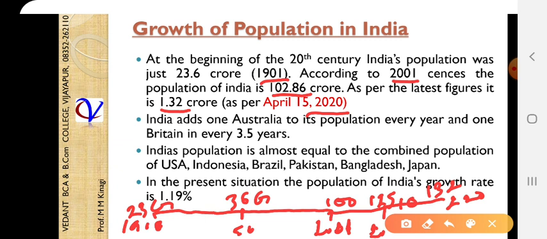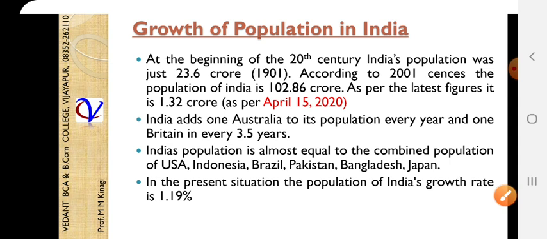What rapid growth from this to this. From 23 crore to 100 crore in just 100 years, and similarly in the next 20 years, 100 to 132. That is very rapid population growth.